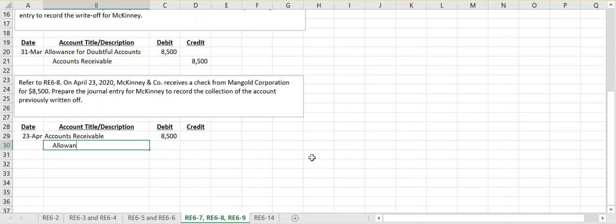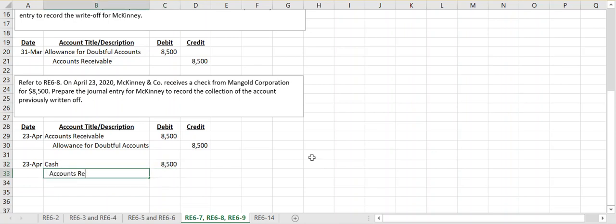So you only ever reinstate for how much you've received. And they're no longer doubtful to us, so we put that allowance for doubtful accounts back onto our books. And then on April 23rd, we also record the collection of cash and properly eliminate that accounts receivable from that customer of $8,500.